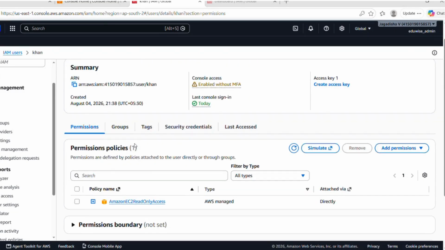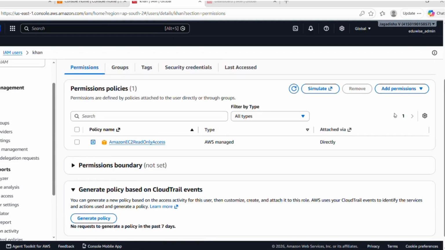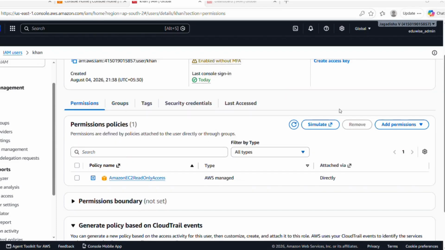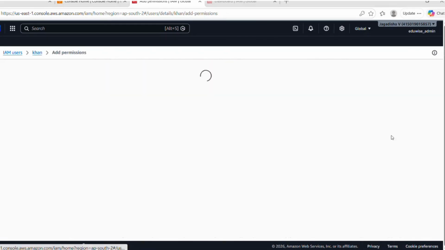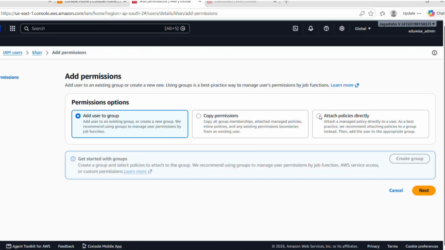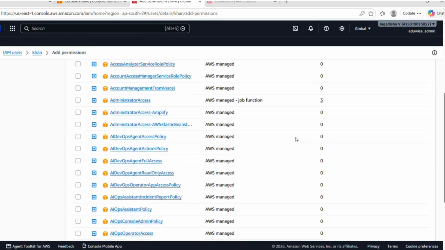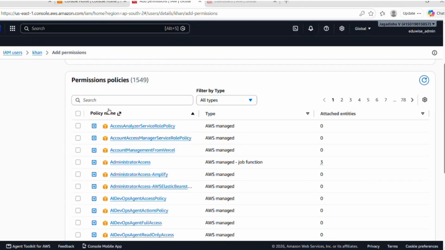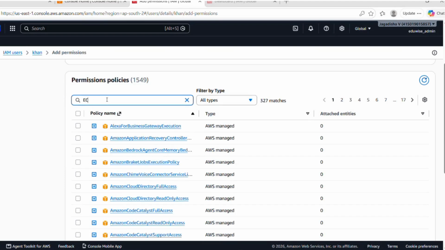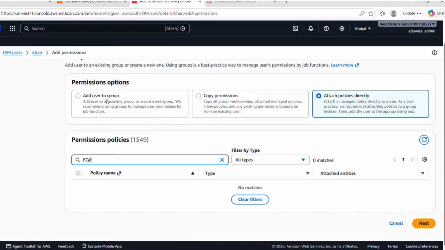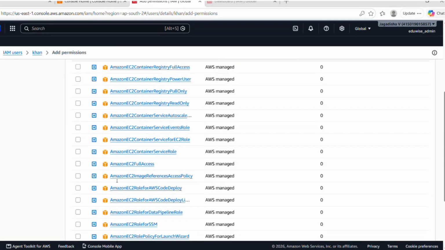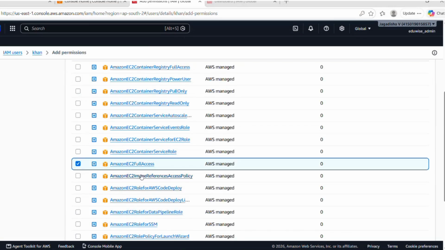Now what we will do, again we will modify the permissions for this con user. Now we will add new permissions. Add permissions. Attach policies directly. So again search for EC2. Okay, now we will grant EC2 full access.